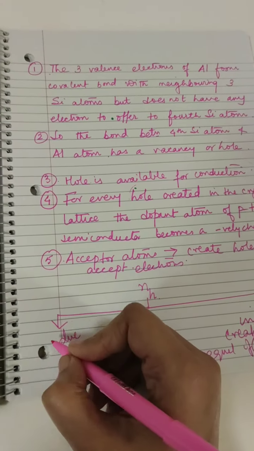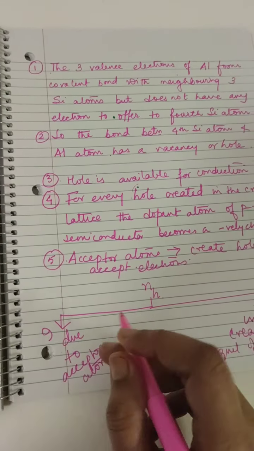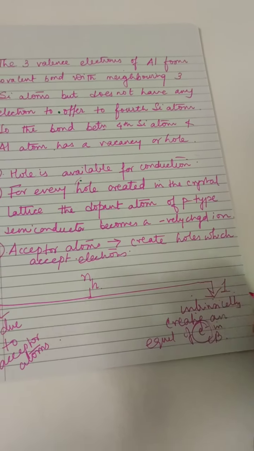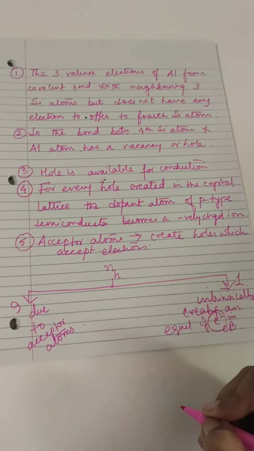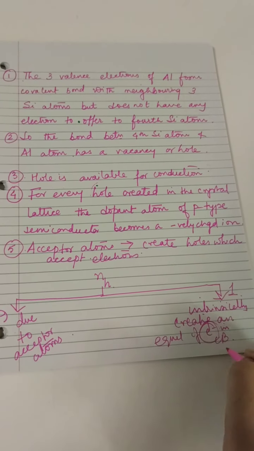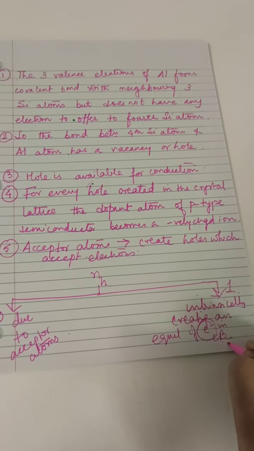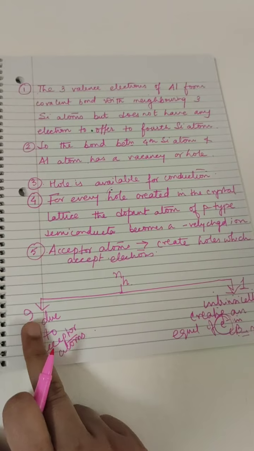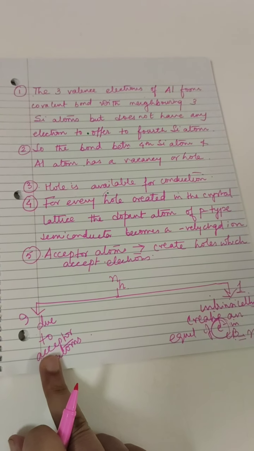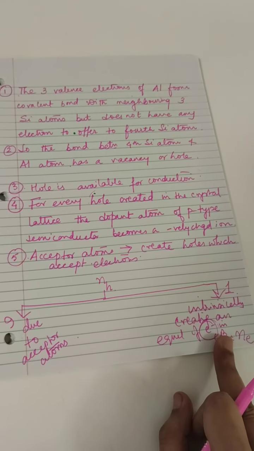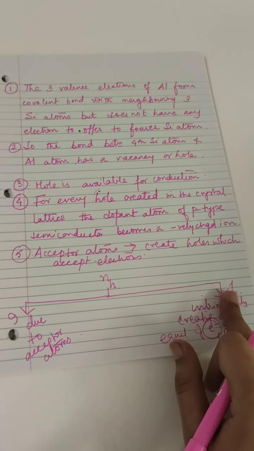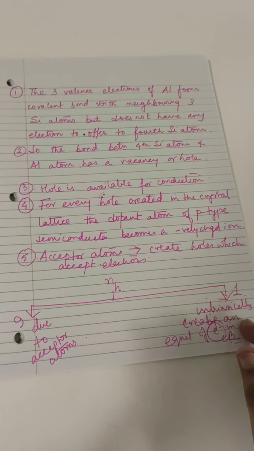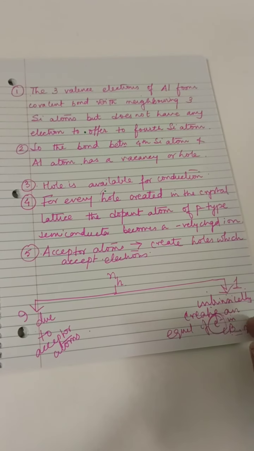So for NH, if 9 holes are created due to acceptor atoms, then one hole is created intrinsically by breaking of a covalent bond, thus creating one thermally excited electron in the conduction band.